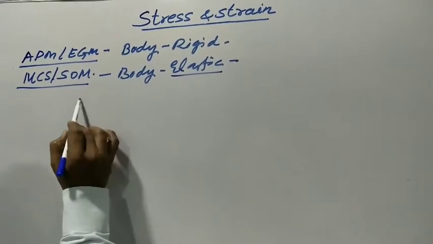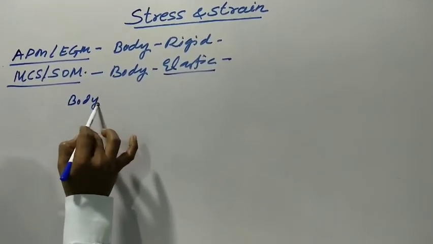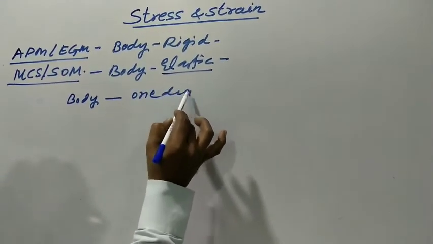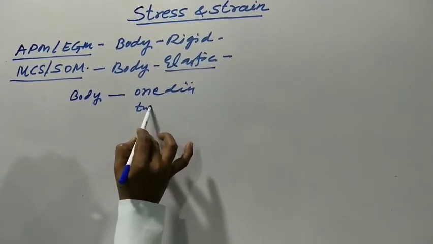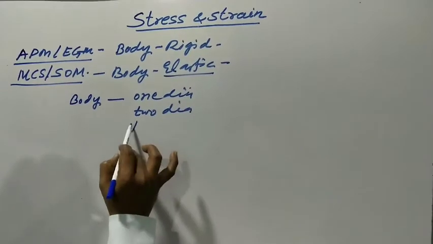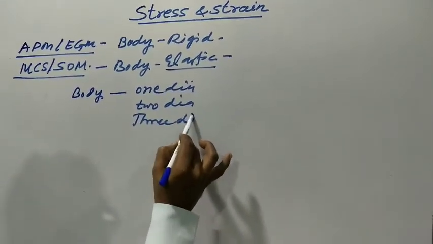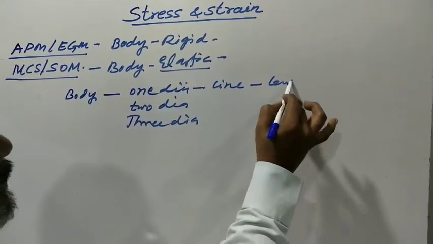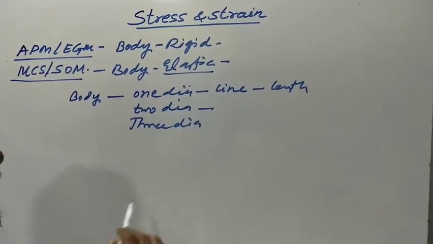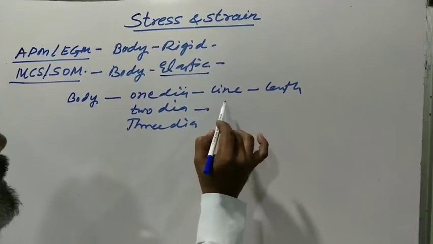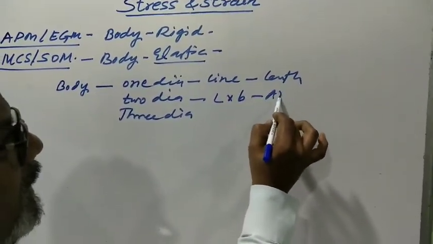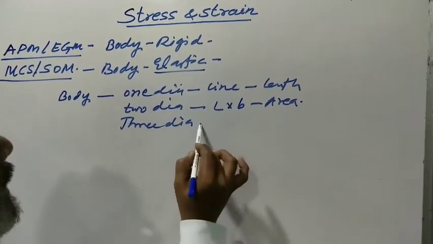These bodies are of three types: first one dimensional, second two dimensional, and third three dimensional. One dimensional is a line, having only length. Two dimensional has length as well as breadth, that is, area.